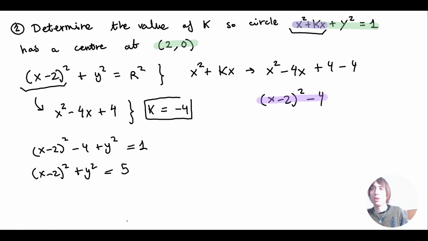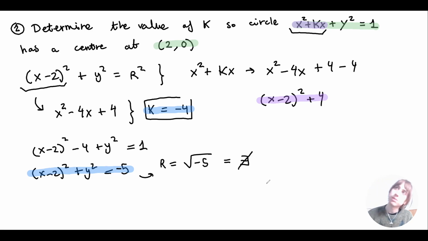And it works. This circle has a center at 2, 0, and it has a radius of square root of 5. It wouldn't be enough to stop the exercise here, because I need to check if I get a circle. Imagine that I end up getting a positive number here, like plus 4. When I change it to the other side, I'm going to get a negative, and that's not the equation of a circle. Because to calculate the radius, I would need to do square root of minus 5, and that's not possible with real numbers.